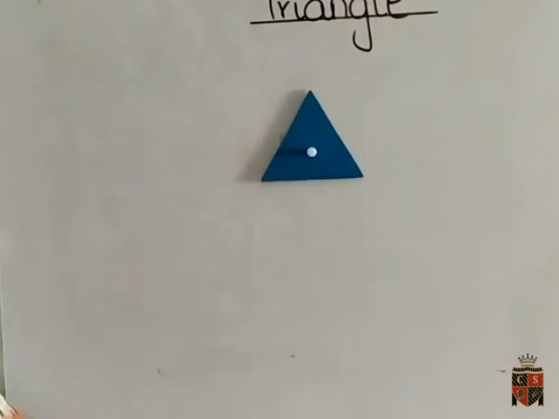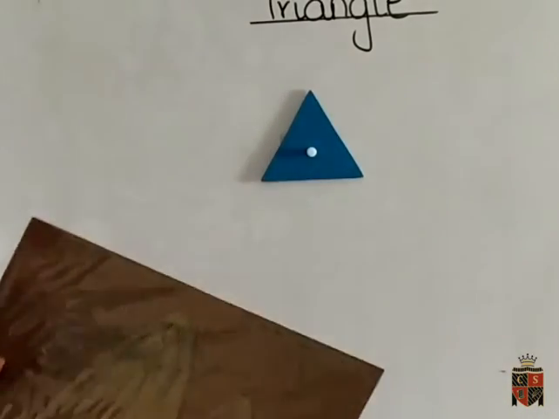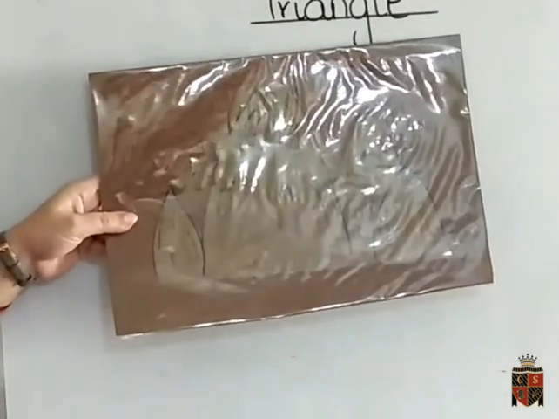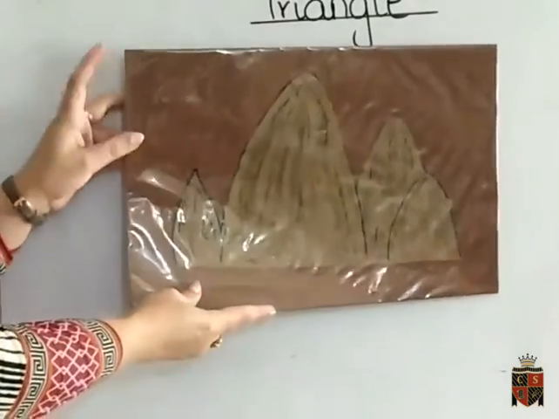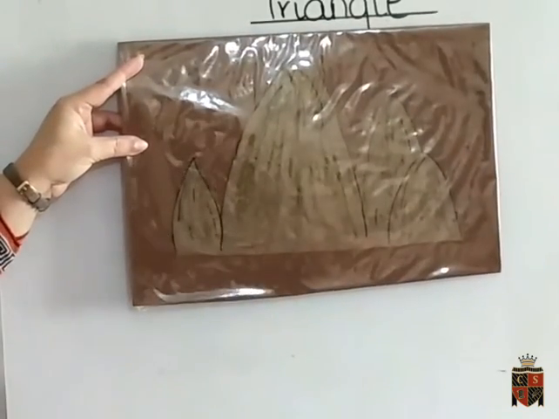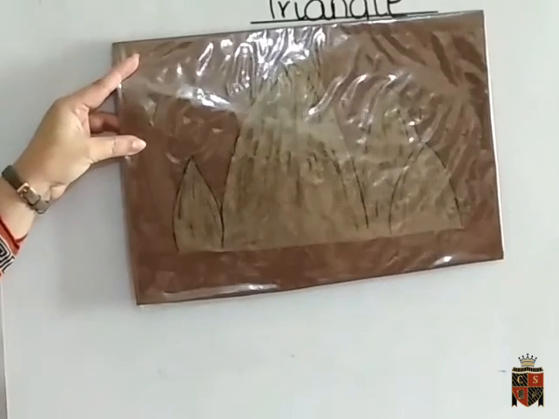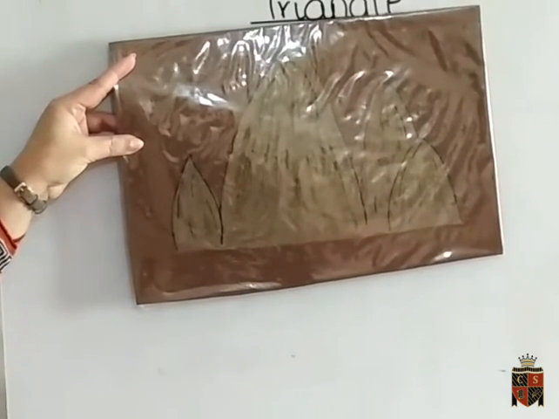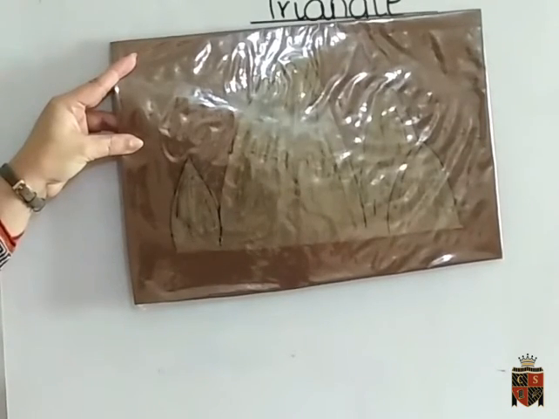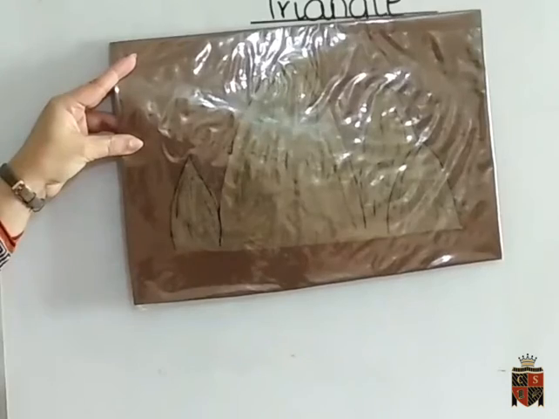Okay, the last one, but it's not the last one. You have to find out at your home also. There will be many things which you see at home which are in triangular shape. What are these? Yes, these are mountains. These are mountains, and mountains are also in a triangular shape.